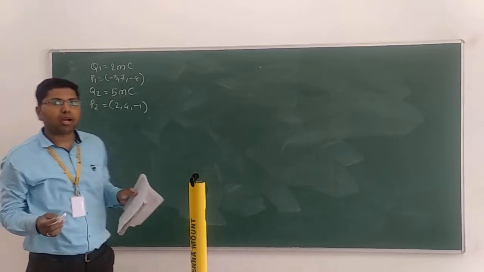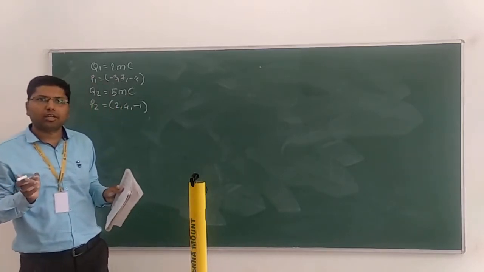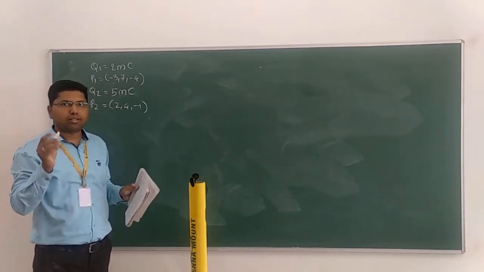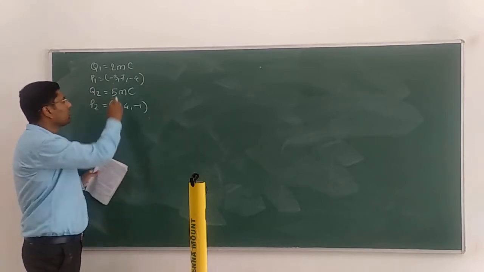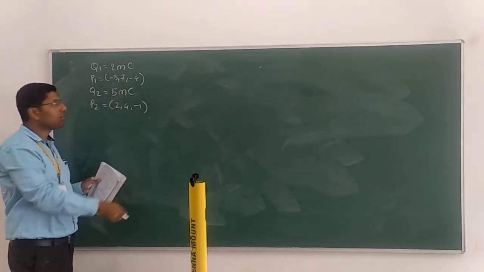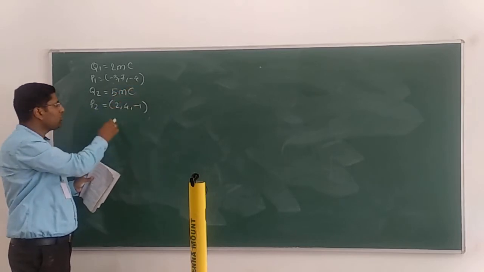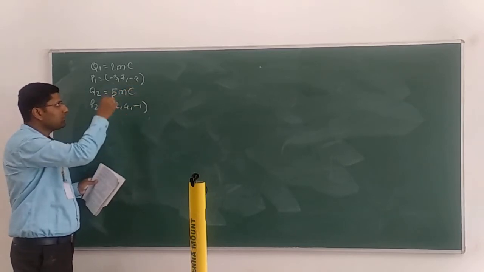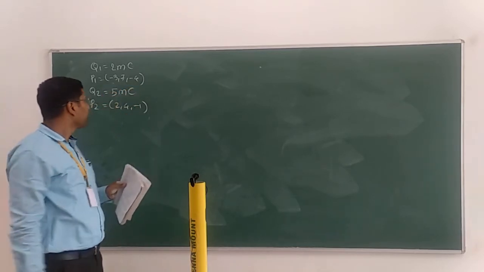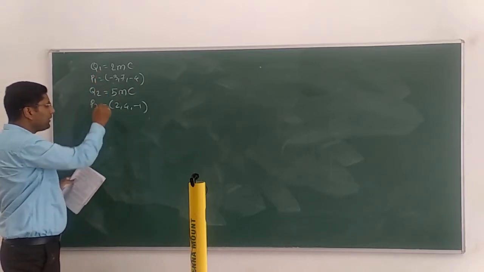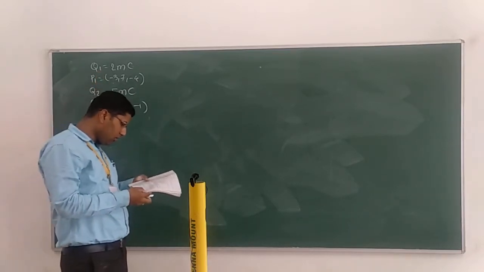Which coordinate system has all numbers, not having any angle? That is the Cartesian coordinate system. So minus 3, 7, minus 4 and 2, 4, minus 1 are in the Cartesian coordinate system. So P1, P2. Now we have to find